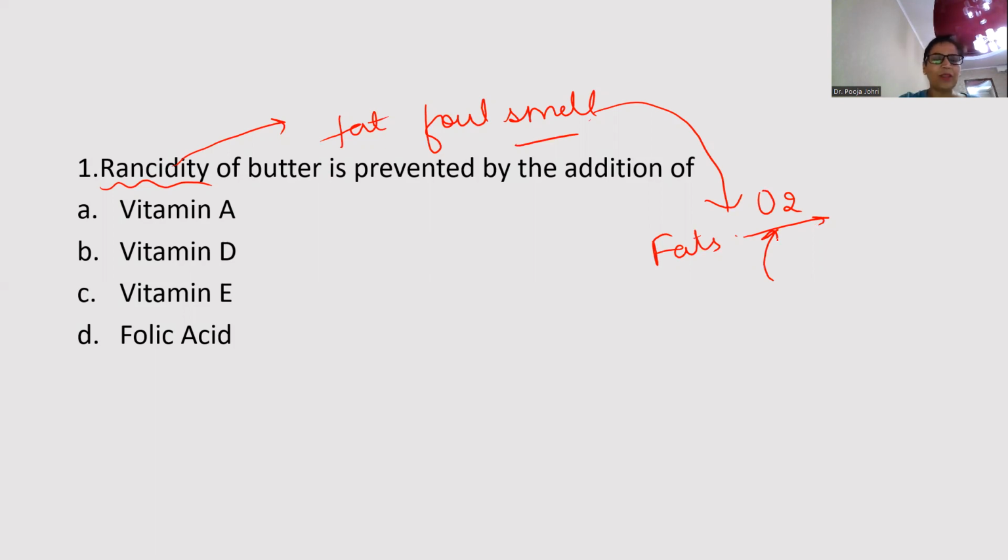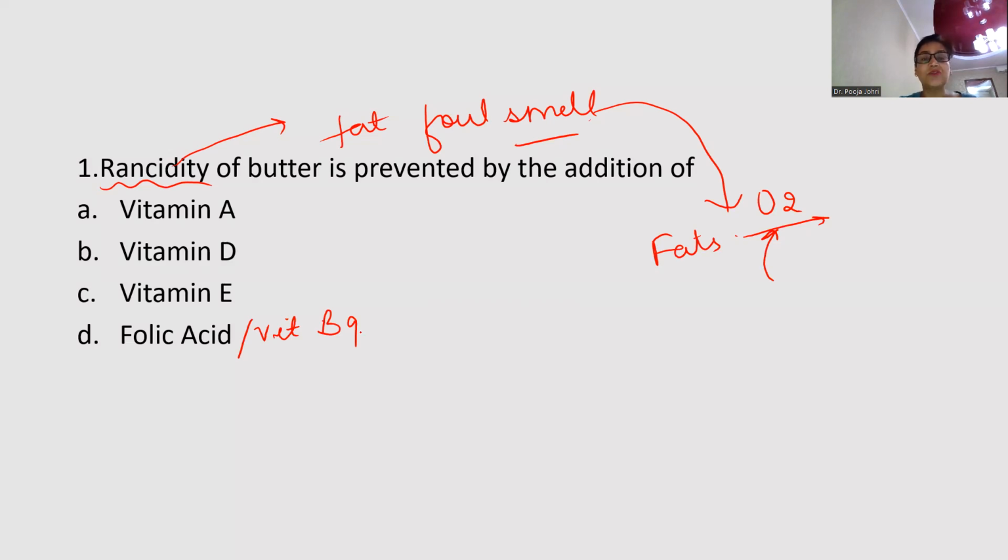So if you look at all the 4 options, vitamin A, D, E, and folic acid. Folic acid I can write as vitamin B9 also. A, D, and E are fat-soluble vitamins, and folic acid or vitamin B9 is a water-soluble vitamin. But here the question is altogether different.